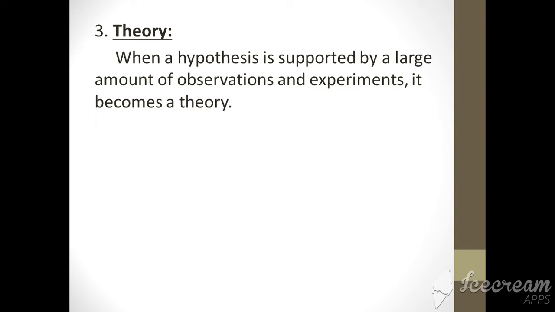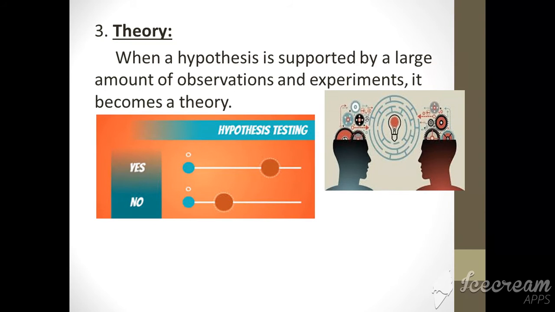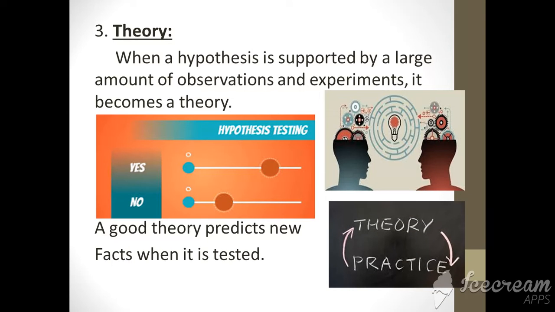Theory. When a hypothesis is supported by a large amount of observations and experiments, it becomes a theory. Basically, theory is the result of hypothesis testing. If the hypothesis is found correct, then it will become a theory, or if the hypothesis is found incorrect, then the observation is started again. A good theory predicts new facts when it is tested, and it is practically applied.